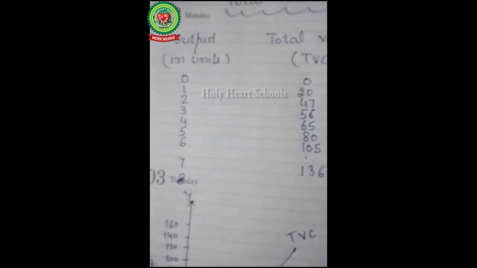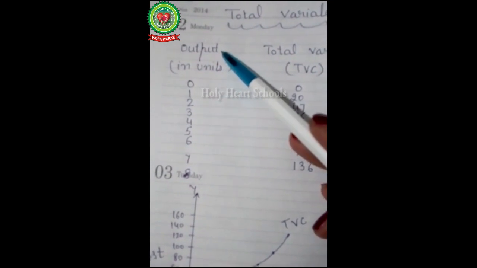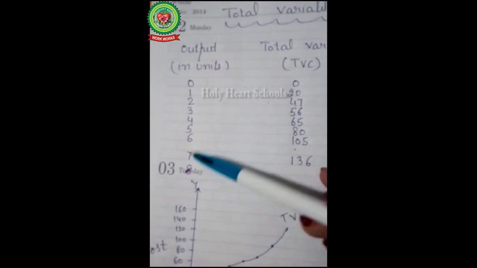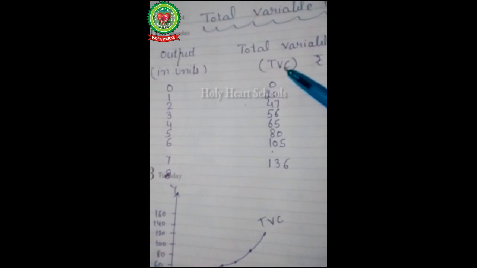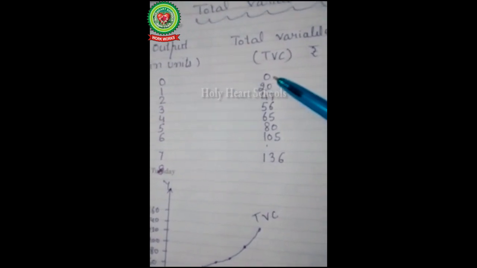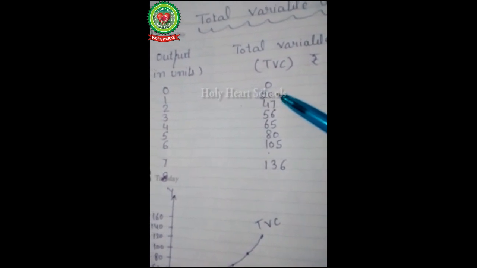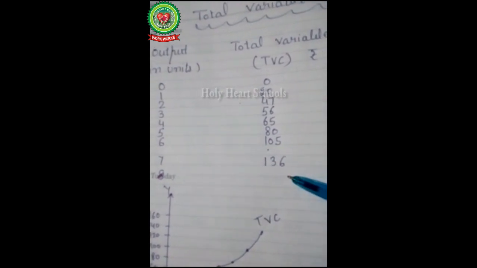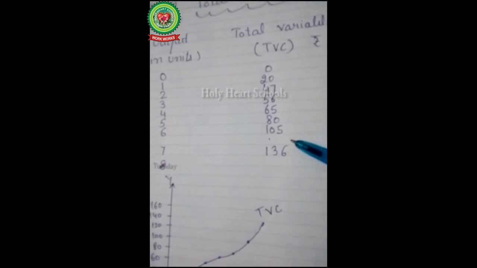Now our next topic is total variable cost. Now see the schedule for the total variable cost. First of all, output in units 0, 1, 2, 3, 4, 5, 6, 7. Now total variable cost, that is the wages of labor, raw material, is 0 at 0 level of production. At 1 unit of production it is 20, and at the second unit of production it is 47, and so on. Why does the total variable cost increase with the increase in production units?